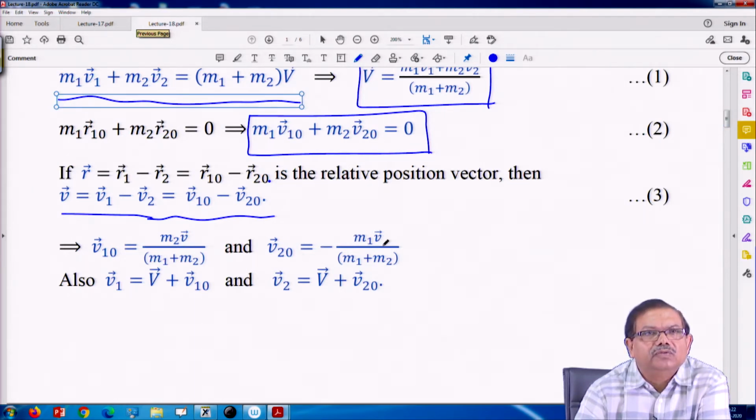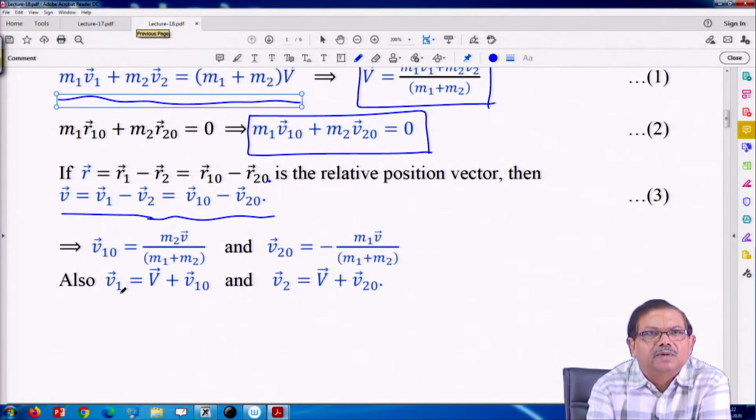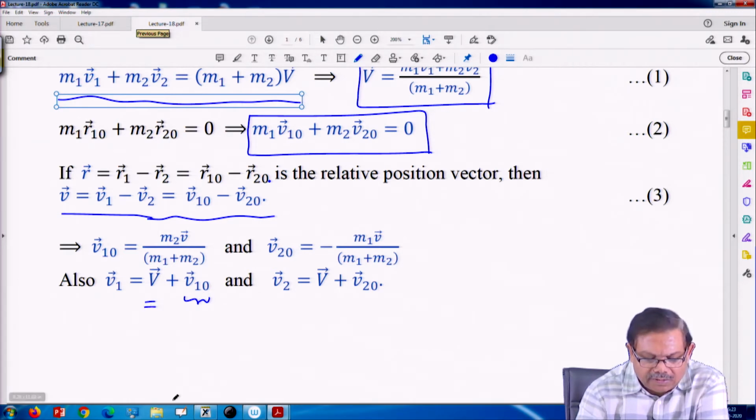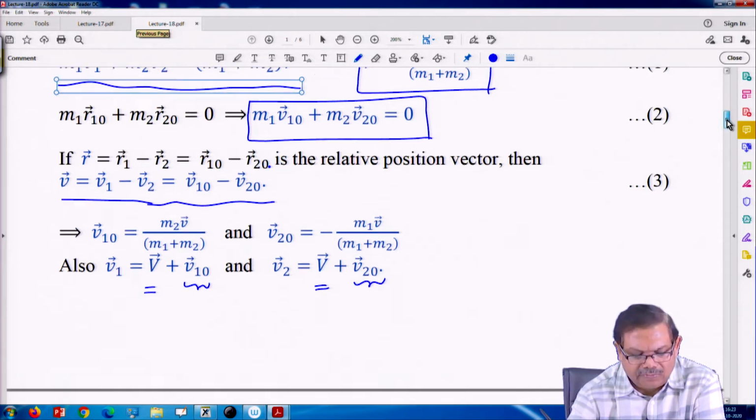And once that is known, the velocity in the lab frame for the first particle would be this velocity observed in the center of mass frame plus the velocity of the center of mass; that is what is added. Similarly, for V2, the velocity of the particle in the center of mass frame plus the velocity of the center of mass. So, by adding that we will get this easily.